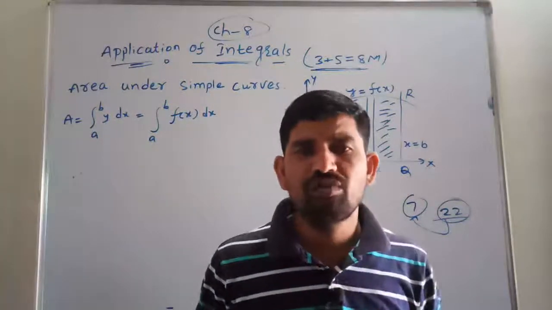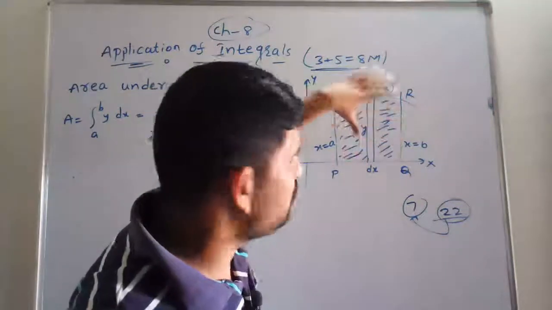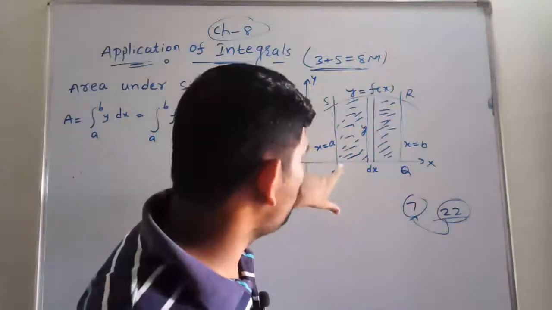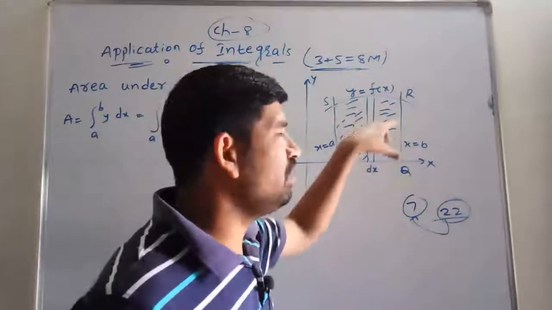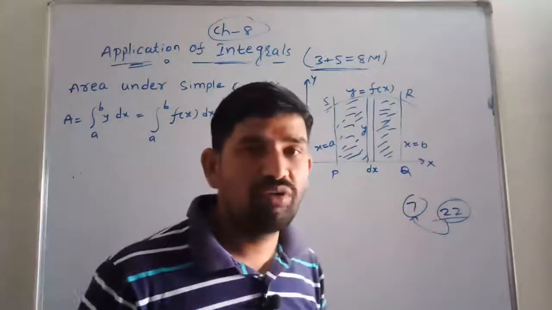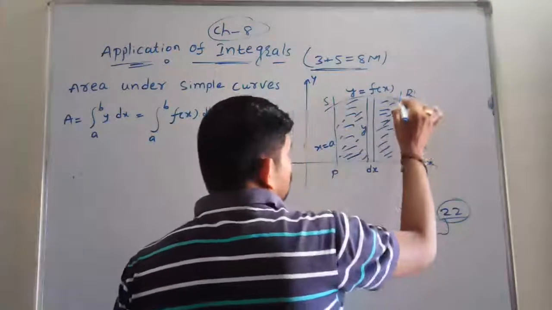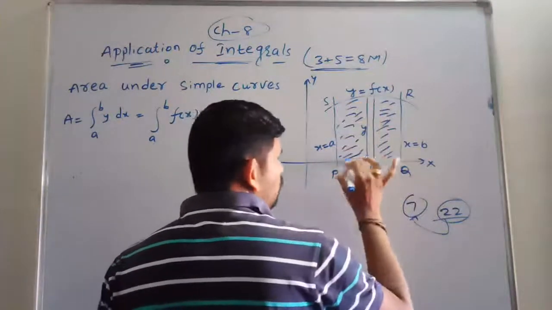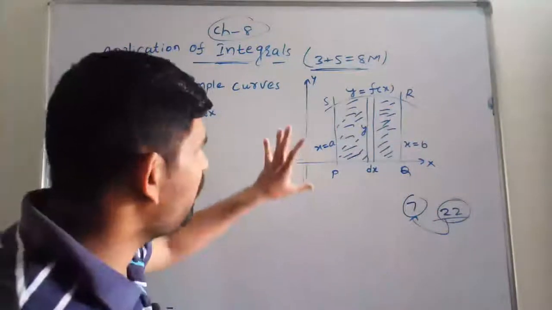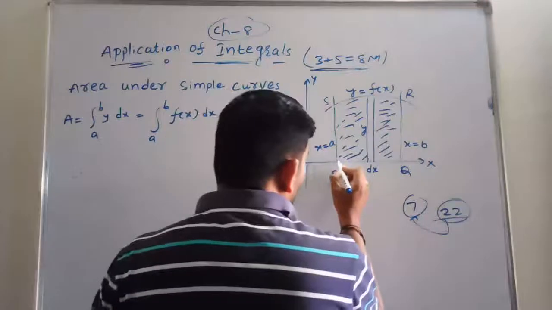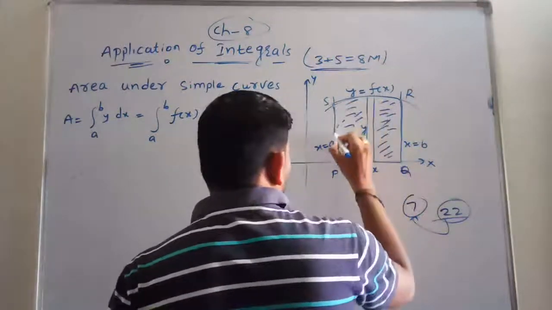Like that, we generally find the area of this shaded region, PQRSP. This closed area we are going to find here. Actually this curve is not a closed one, but we are taking it like this, so I say this is the closed part. Now we are finding the area of this one.